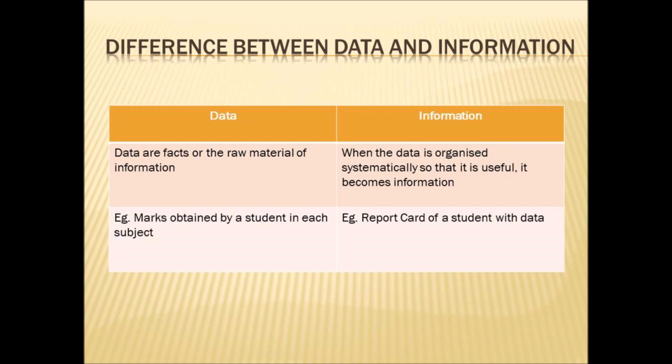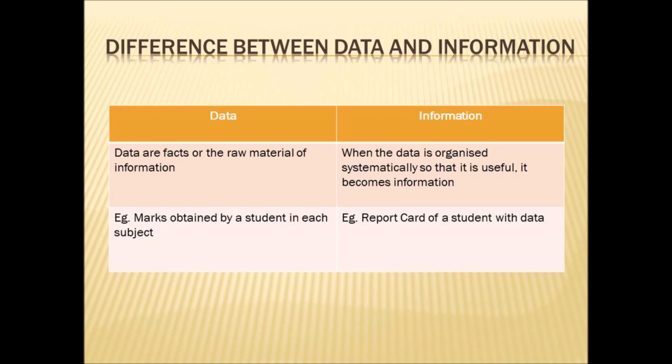Now we will see the difference between data and information. First, what is data? Data or facts are the raw material of information. It is the raw fact that is available in a computer, that is given to a computer. It is called data. Next, information.